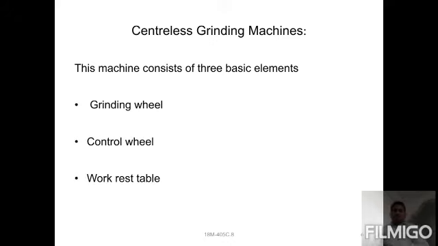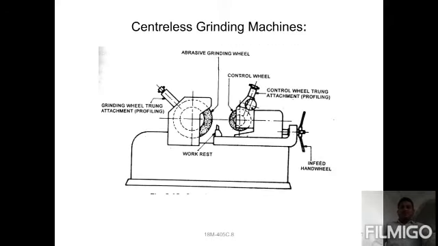Now this machine consists of three basic elements. First one is the grinding wheel, second one is the control wheel or regulating wheel, third one is the work rest. You can check here: grinding wheel, controller or regulating wheel, and work rest. These are the three main elements. You can check this type of grinding machine. In our textbooks we saw this type of grinding figure. You can observe here.